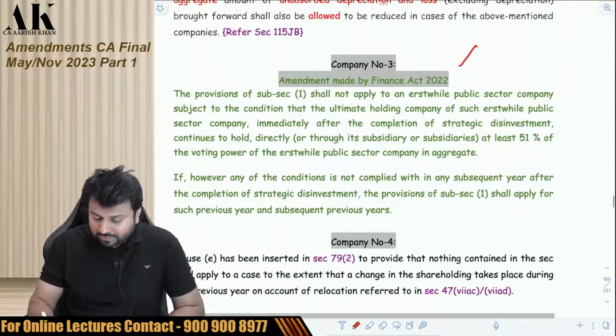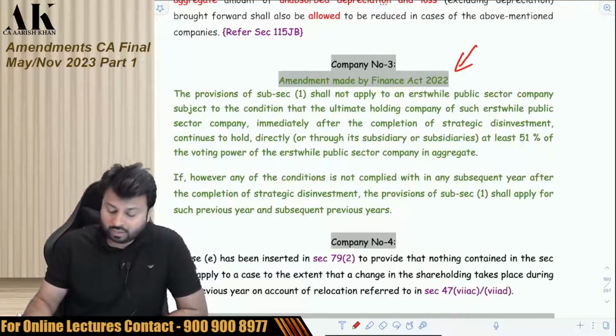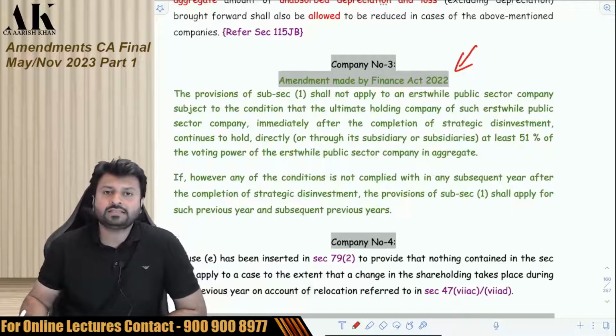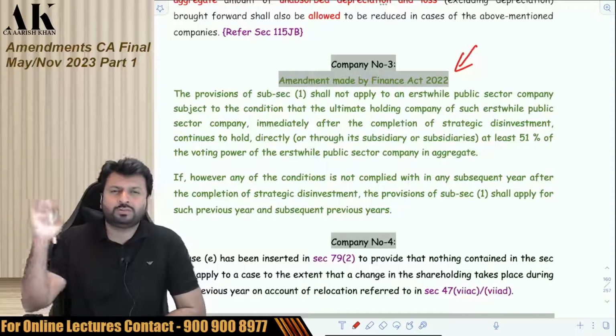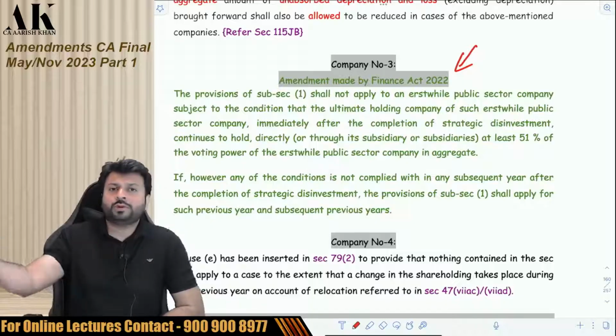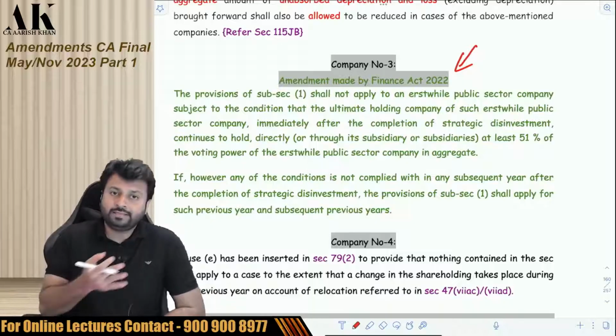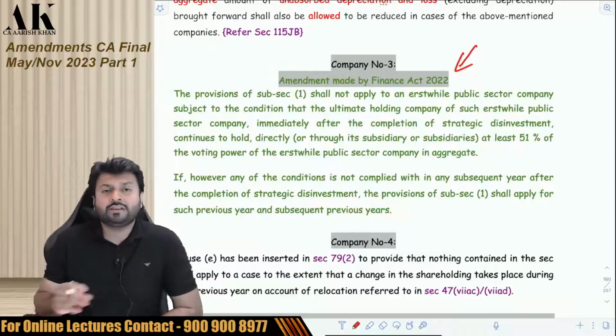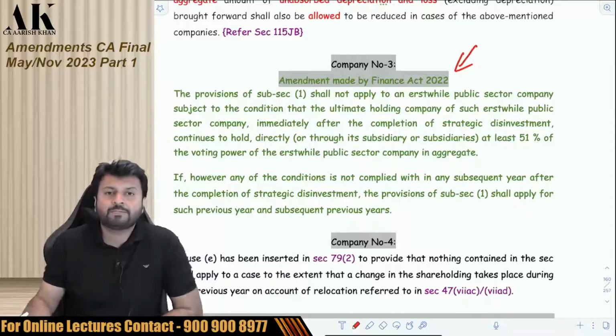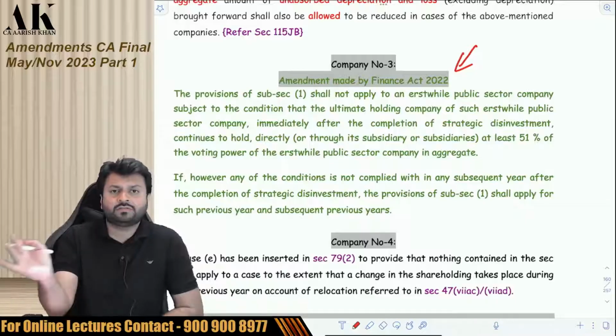So now there is one more company which has been added over here. Now who is this company? This company is a strategic disinvestment of a public company into a private player. Like when the government is selling its PSUs, as you all might be knowing, the government is selling a lot of PSUs to the private players. Why? Because PSUs are under losses. So now if you sell the PSU to private players and there are a lot of losses with the PSU, their 51% shareholders will change, and if their 51% shareholders change, their losses will lapse, because as per section 79, 51% of the shareholders have to be the same.